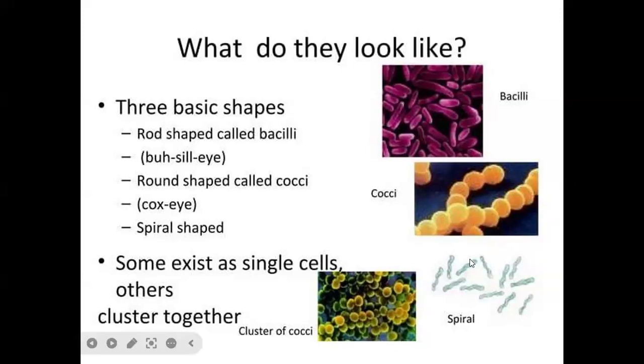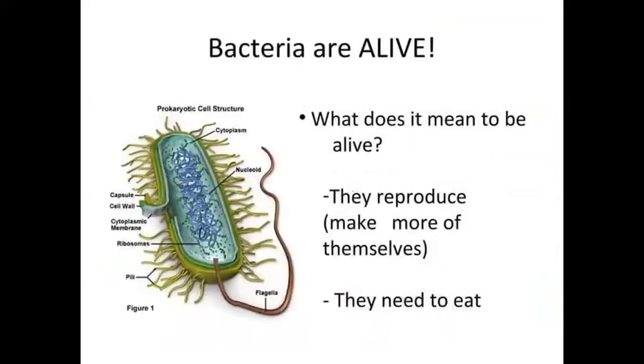Third, spirillum, another name for which is spirochete. Another one is vibrio. The comma shape is called the vibrio shape.